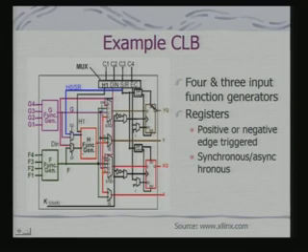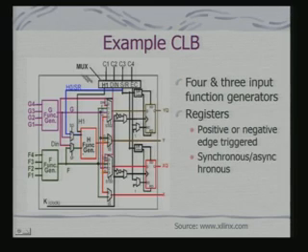Here we have got the flip-flops. These flip-flops also have set reset logic, and they can be positive or negative edge triggered, synchronous or asynchronous, and you can provide the clock as well to these blocks.